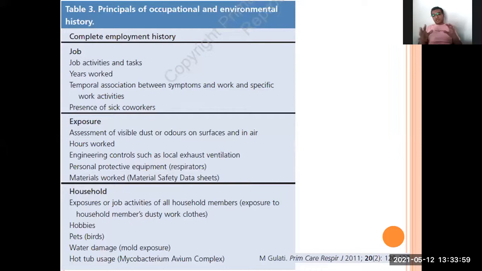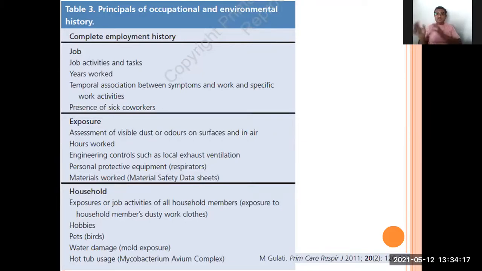Okay. Now if we compare IPF and occupational lung disease, both are different. IPF is idiopathic pulmonary fibrosis, where there is no cause; age-related fibrosis is happening.